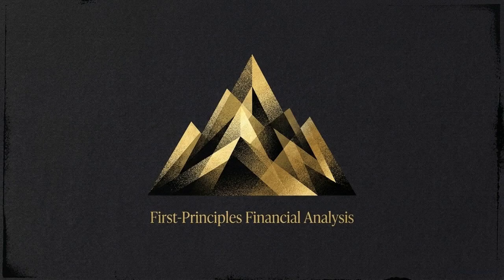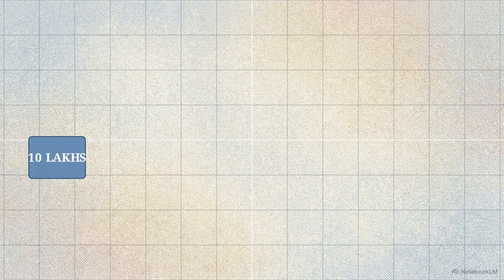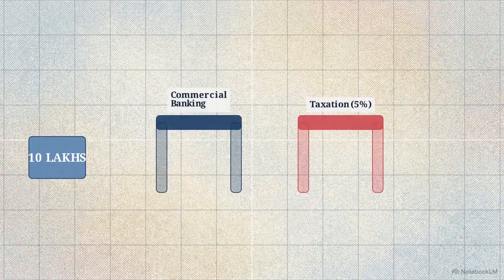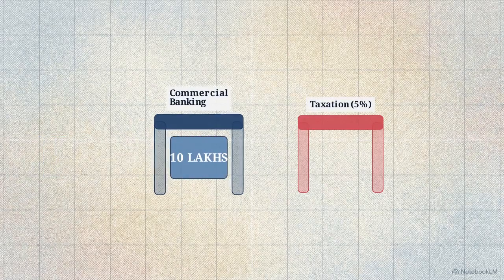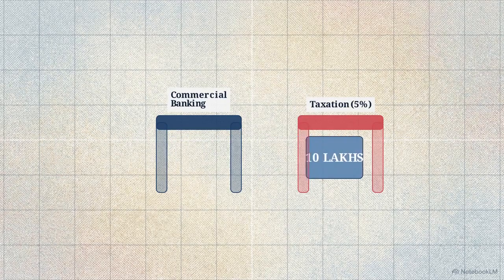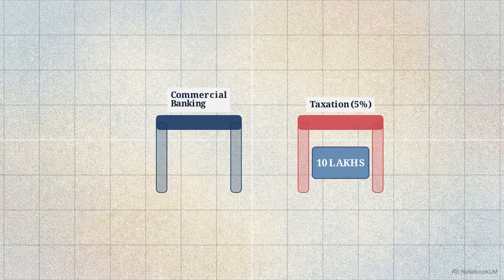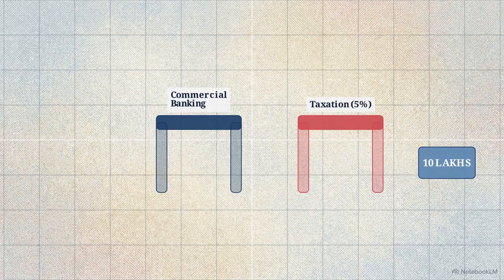Welcome to the Himalayan Investor. Today, we are applying first principles mathematics to analyze the internal mechanics of the retail banking model. To see how this works, we will track a single localized unit of capital, a nominal principal of exactly 1 million rupees, or 10 lakhs. We will follow this 10 lakhs through the banking and taxation systems to identify exactly where wealth is lost.